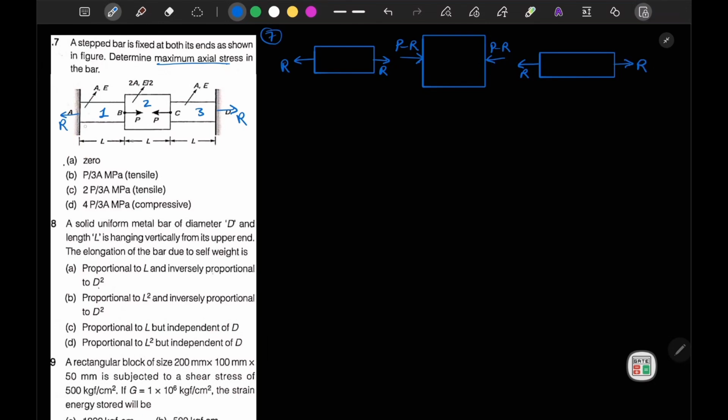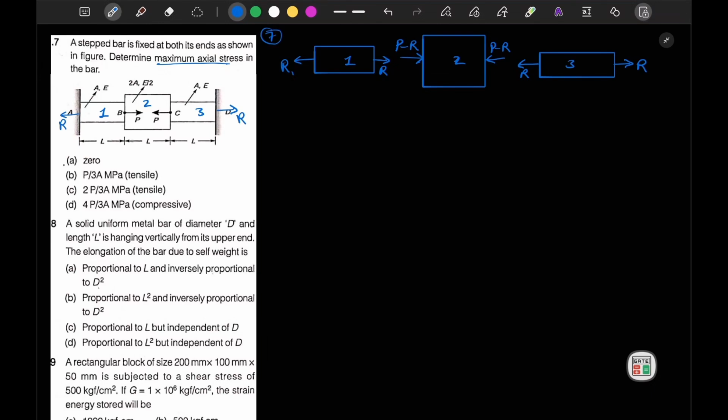So even if I consider RA, RB, RD, here it should be RA, here RA, and here only RD load is acting. So from here we can say that R is equal to RD. In these 3 bars, 1, 2, 3, we have to calculate our stress. Based on the stress values in all 3 bars, we can tell which value is maximum.